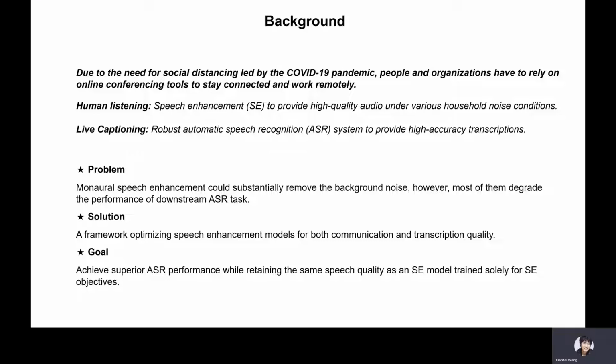However, most monaural speech enhancement models introduce processing artifacts and thus degrade the performance of ASR tasks. In this work, we propose a framework for optimizing speech enhancement models for both communication and transcription quality. The framework aims to build a speech enhancement model that achieves better ASR performance while retaining the same speech quality as conventional speech enhancement models did.